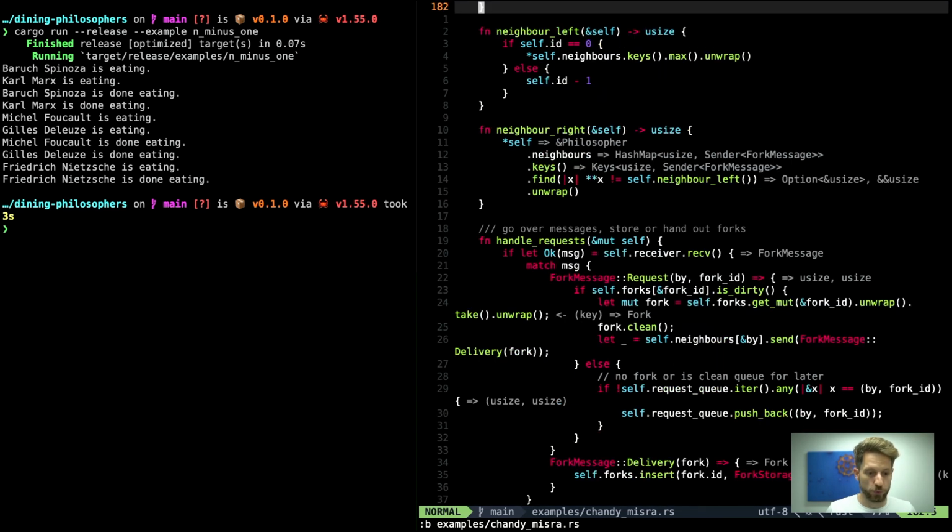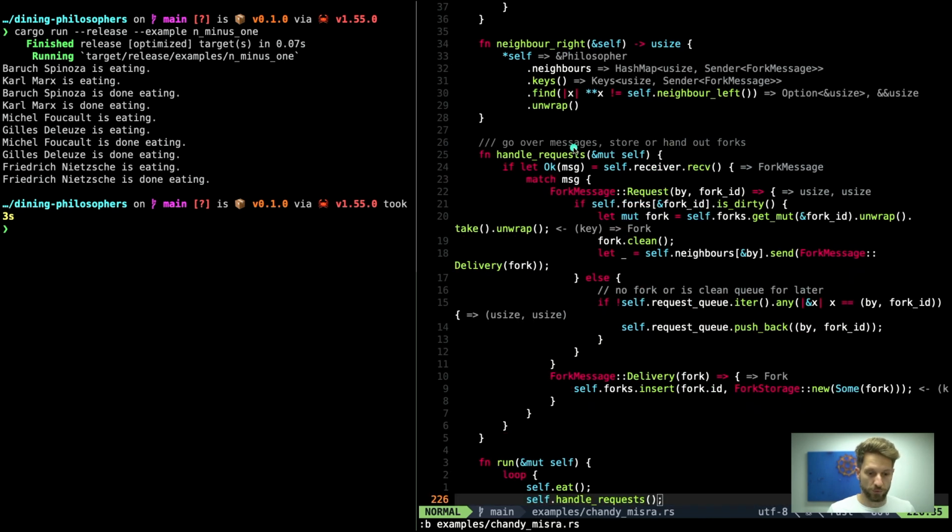Now we can scroll down to the handle requests, which we can go over here. So this also takes a mutable reference to self. And here we can see how this works receiving a message. We use our receiver, the receive function, and this one blocks. So if there is no message coming in, then this will actually stall until there is a message coming, and there will likely be one because someone will request a fork from us or will send us a fork because we requested one. And that's how the philosophers get to sync up and actually work together to eat.